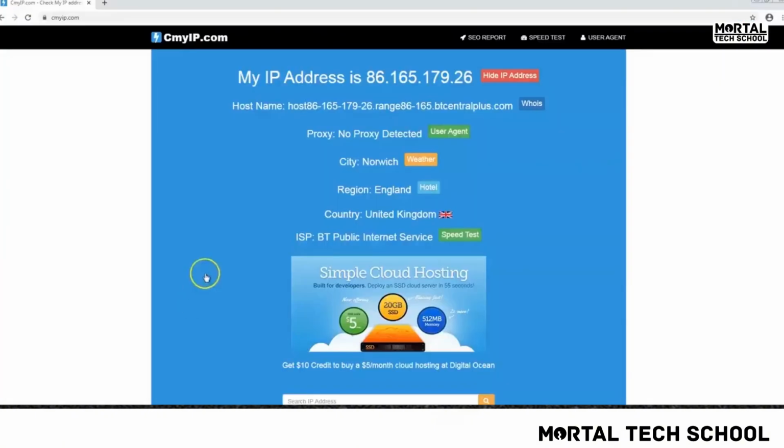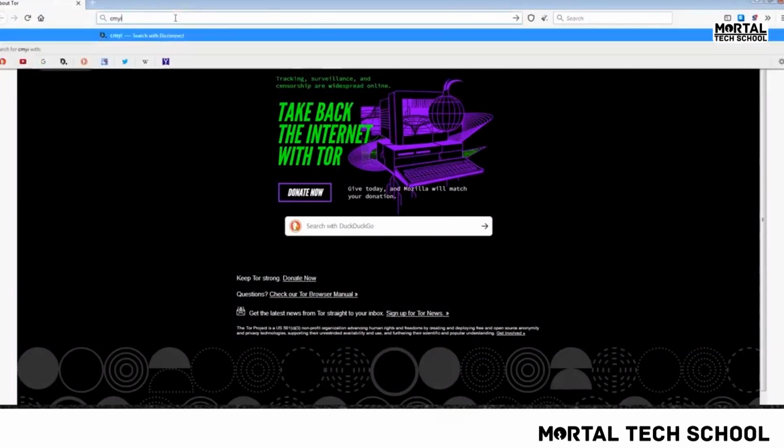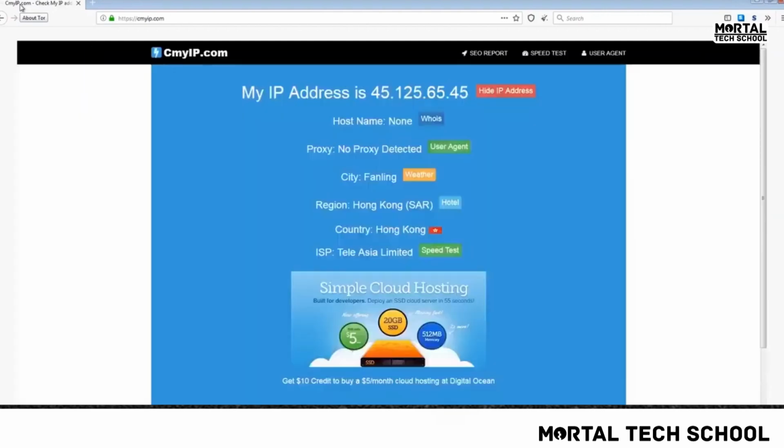I've got the old one, which shows my current IP address. If I refresh that, you'll see I'm still on the same IP address as far as this browser is concerned. But if I go on to Tor right now and go to cmyip.com, you can see the amount of time it is taking to reach that site. That's because I am using a VPN and there's a lot of encryption running, and you can see now I'm suddenly connected via Hong Kong.